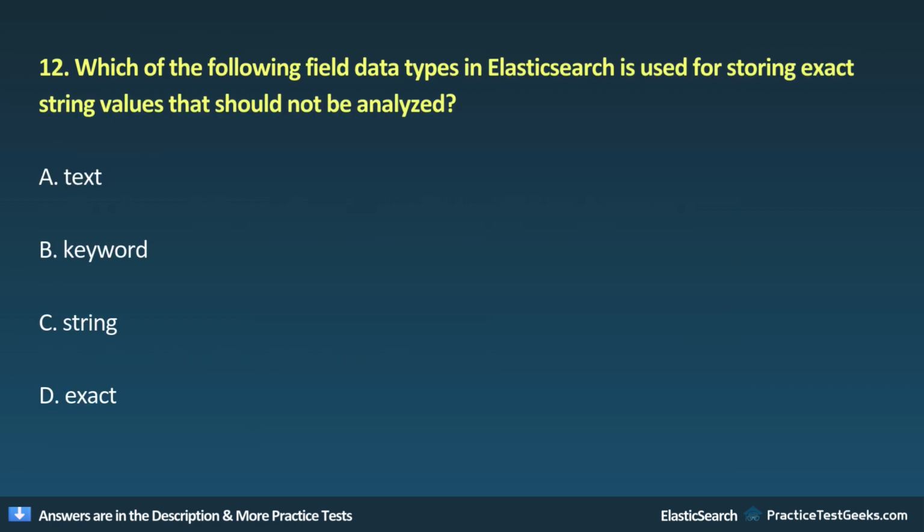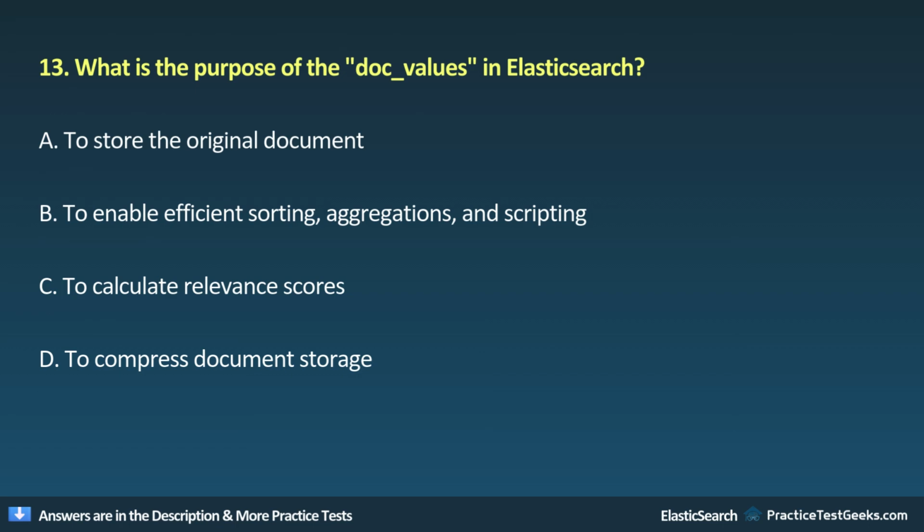12. Which of the following field data types in Elasticsearch is used for storing exact string values that should not be analyzed? A. Text. B. Keyword. C. String. D. Exact. 13. What is the purpose of the doc values in Elasticsearch?